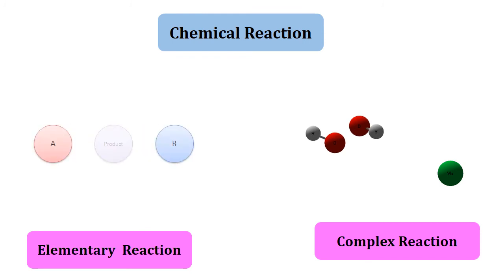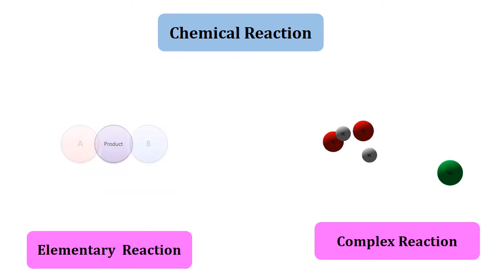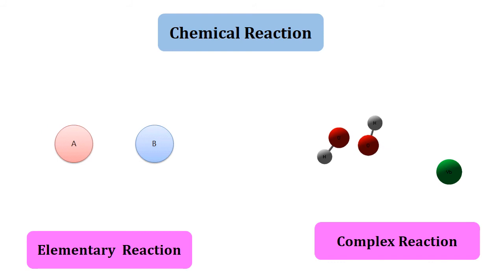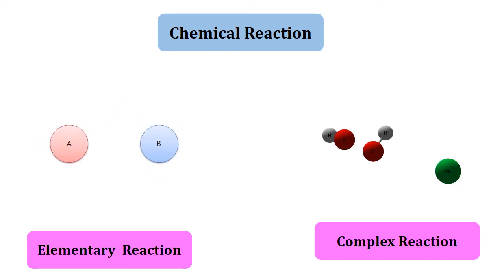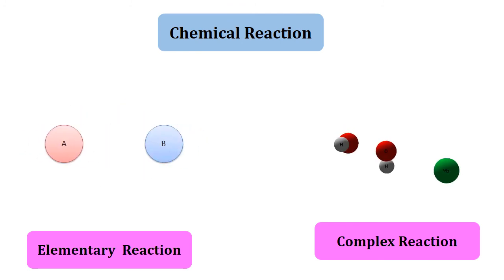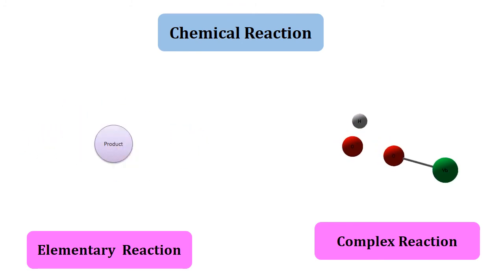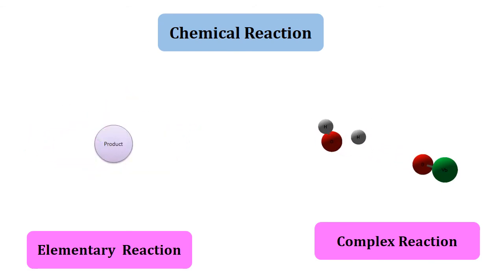We have previously seen that chemical reactions can be classified into slow, fast, and reactions which occur at a measurable speed on the basis of the speed of the reaction, right? But here, from the point of view of chemical kinetics, reactions can be classified into elementary reactions and complex reactions.